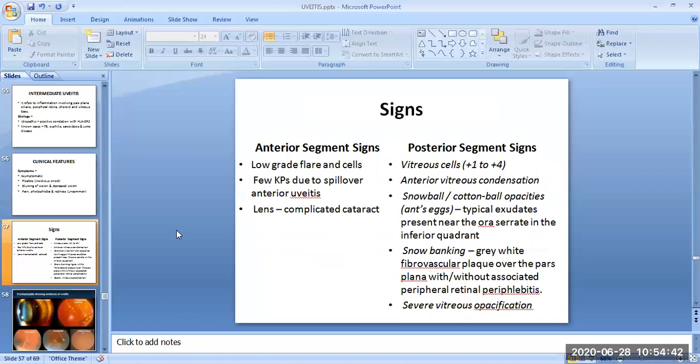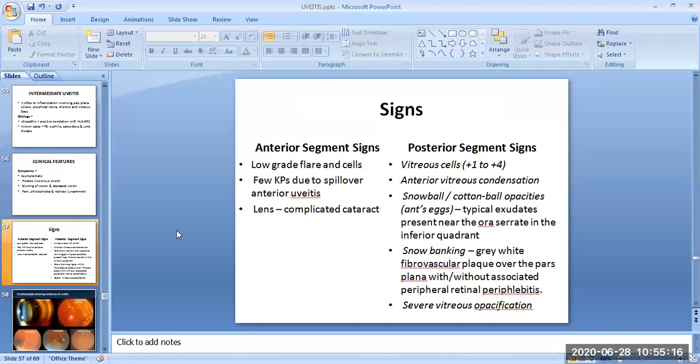These are very important in the diagnosis of intermediate uveitis because a few anterior segment signs are similar to anterior uveitis, but the posterior segment signs will not be seen in case of anterior uveitis. The vitreous cells, the anterior vitreous condensation, and ants' eggs.